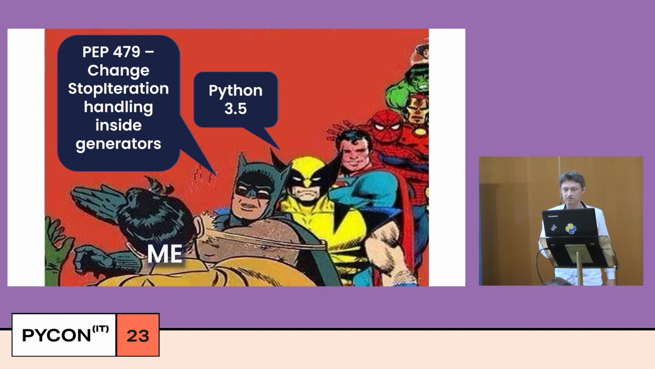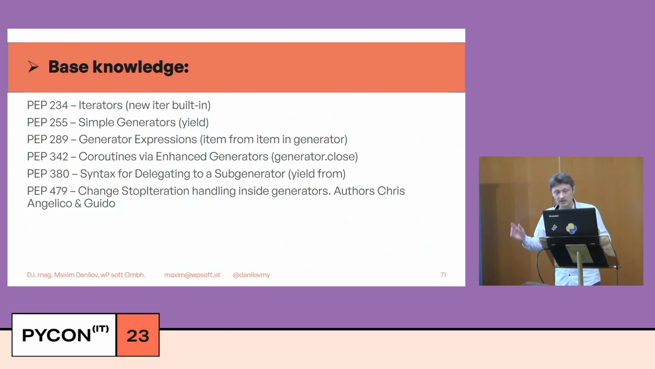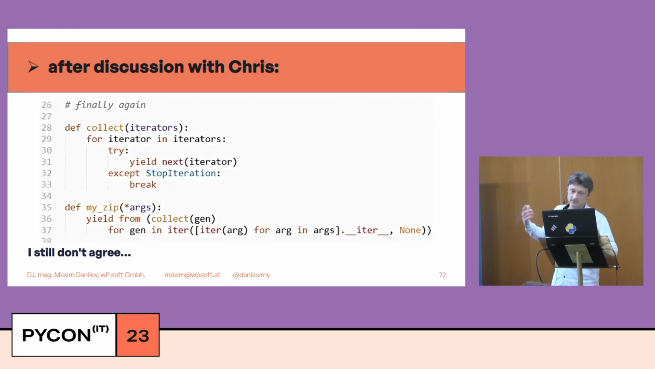I already spoke with Chris Angelico, who is the author of this PEP, and he offered me to speak with the community. Probably the modern community can agree with me. I try. Okay, StopIteration changes rules in Python. Every new version of Python changes rules. And after discussion with Chris, we have this ugly construction. I still don't agree with that.